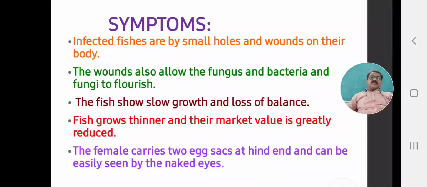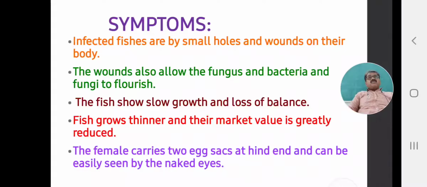Second symptom: the wounds also allow fungus and bacteria to flourish. Those wounds and holes appear on the whole body, and in them fungus and bacteria ultimately grow.